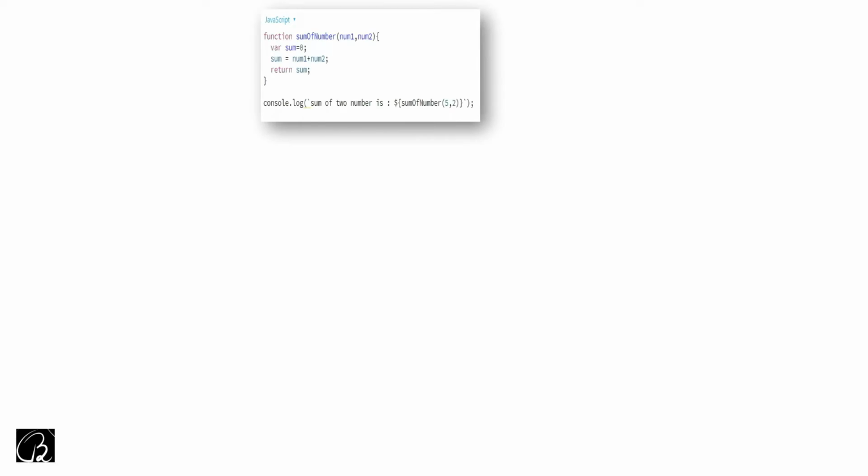I will come to Node later. Before that, let us see a few important and basic things, and slowly we will be moving towards Node. So here you can see a piece of code I am showing. It is written completely in JavaScript. Here is just a simple function, sum of number, which is adding two numbers, okay? And at the bottom you can see it is showing the result: sum of two numbers is 7.